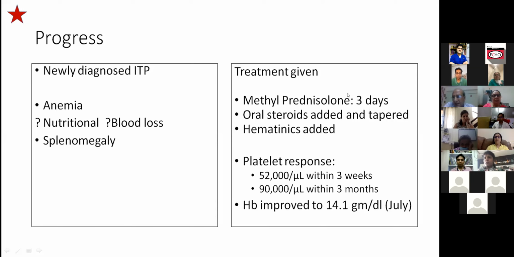In fact, the third drug, anti-D IV, is not to be used where hemoglobin is too low already. Yes. In a child who has had history of epistaxis, probably as Dr. Manglani was saying, the injectable methylpred in a high dose was initially not required. Probably one could have avoided it.